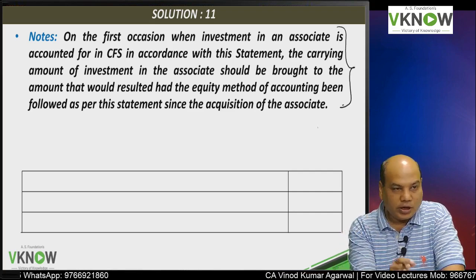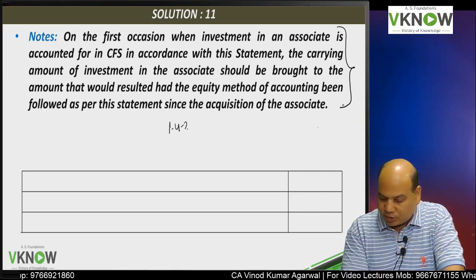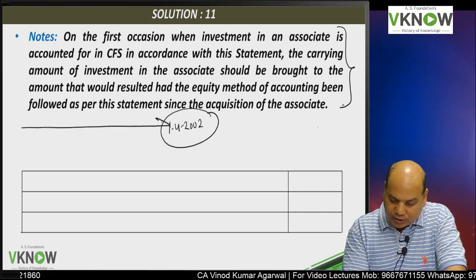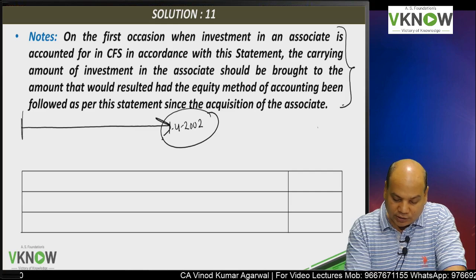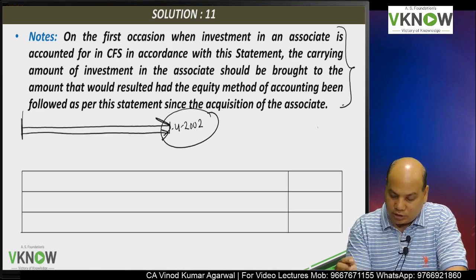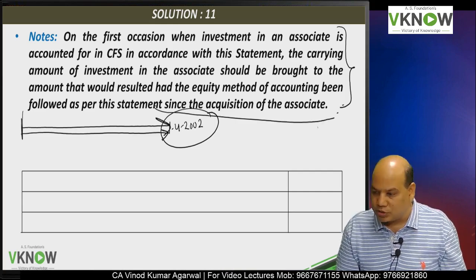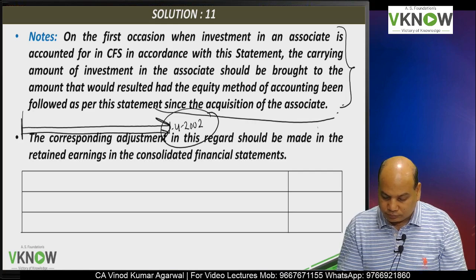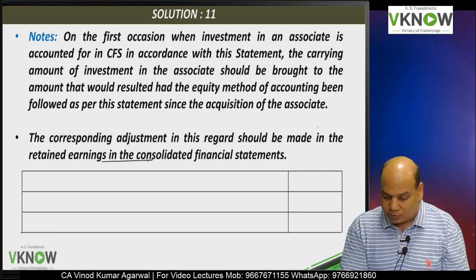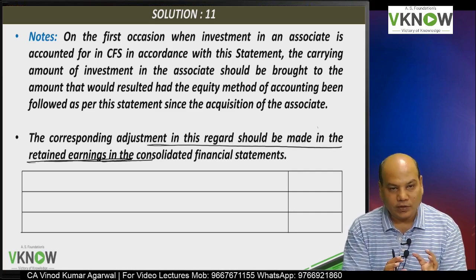If you are not following AS 23 earlier, now you are following AS 23 from a particular date, then compute the carrying amount of investment as if you had followed AS 23 from the date the acquisition in associate was made.